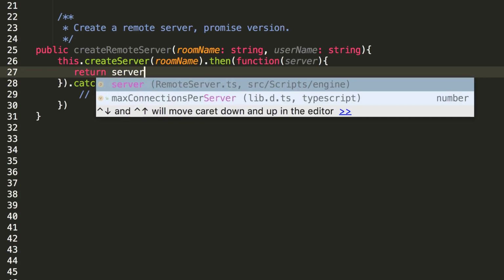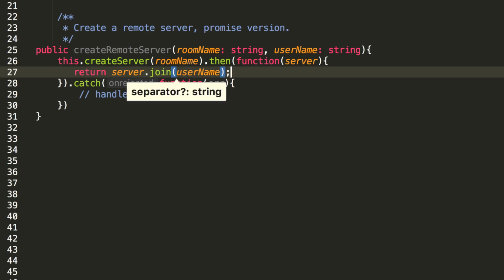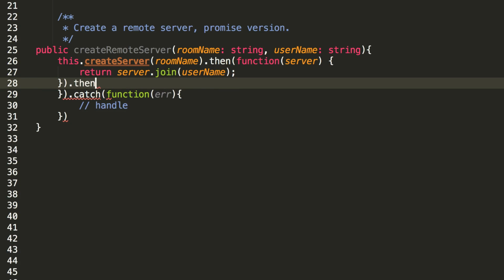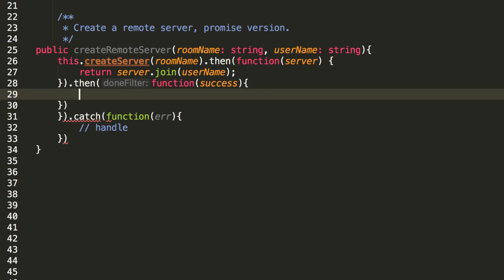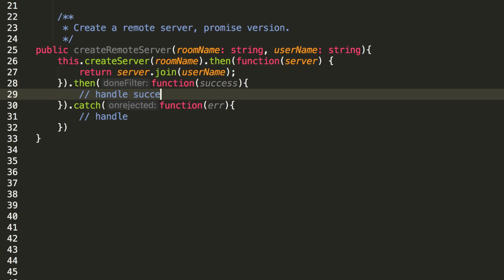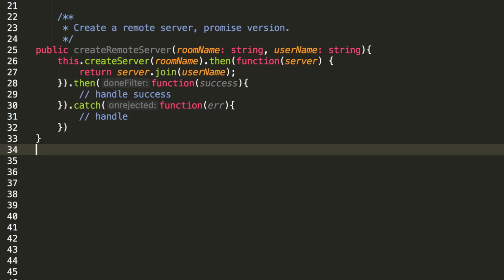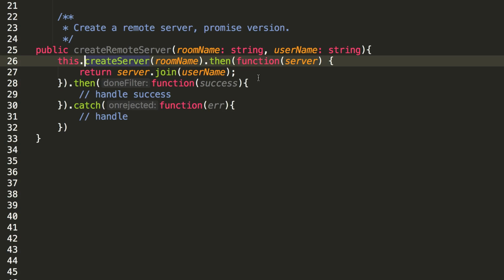Now, of course, when we hit the then function, we also want to move along with our chain. So we'll call server.join on that parameter, and again, chain in another then clause so that when server.join is successful, we can handle that success.